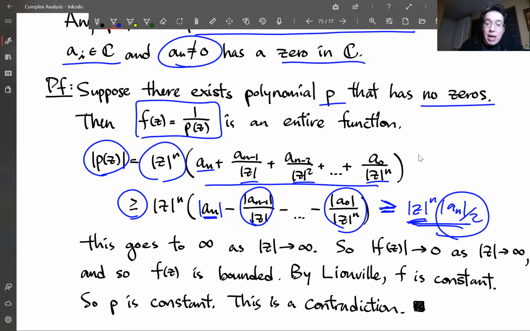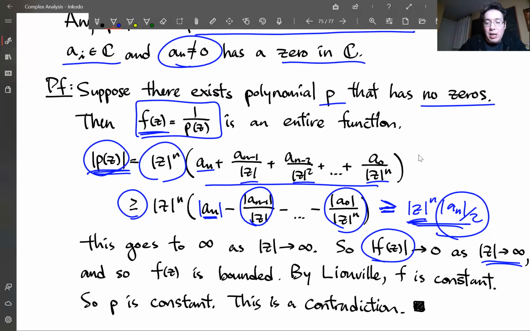So if p is blowing up to infinity for large z, then the modulus of f is approaching 0, because f is 1 over p of z, and the denominator is blowing up as z gets larger and larger.